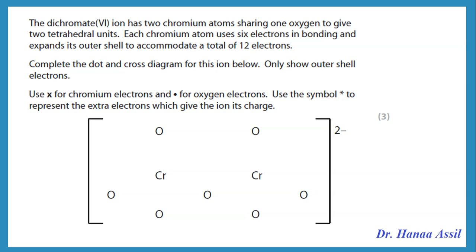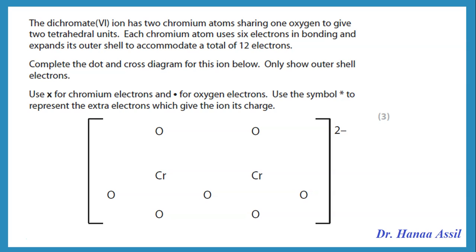The dichromate ion has 2 chromium atoms sharing 1 oxygen to give 2 tetrahedral units. Each chromium atom uses 6 electrons in bonding and expands its outer shell to accommodate a total of 12 electrons. So actually we're being told that the chromium is an exception to the octet rule. So instead of having a total of 8 electrons around it, it will have a total of 12.